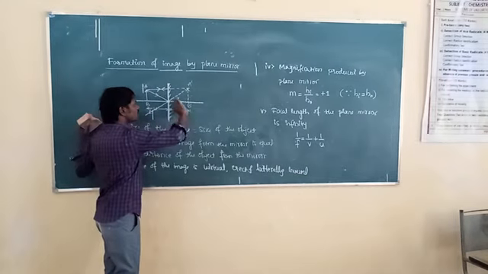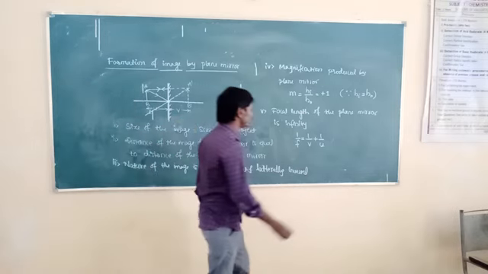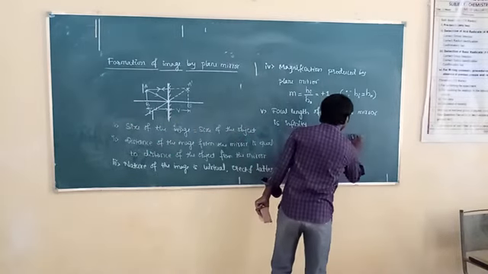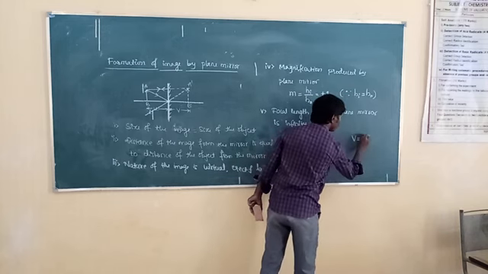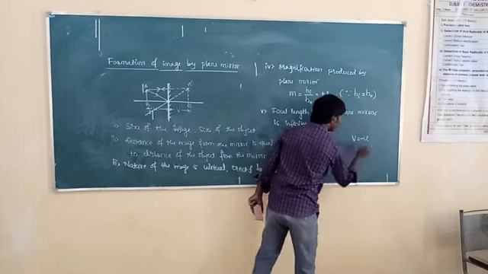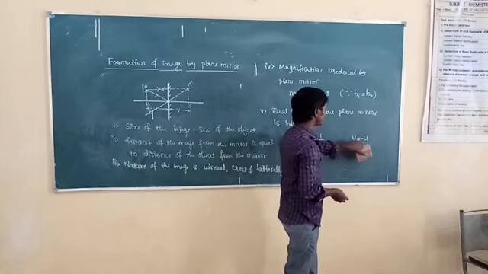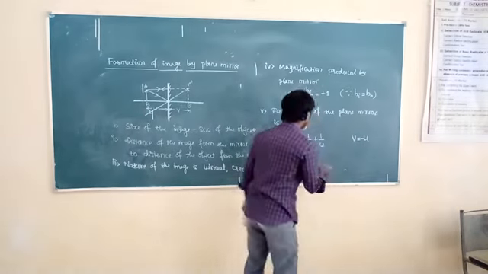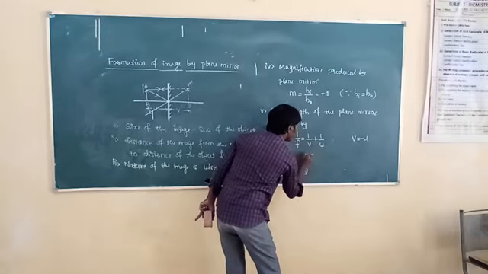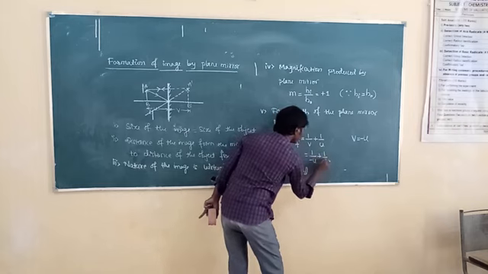Image distance is measured in which direction? Right direction, so image distance is positive. So by substituting, it is 1 by minus u plus 1 by u.